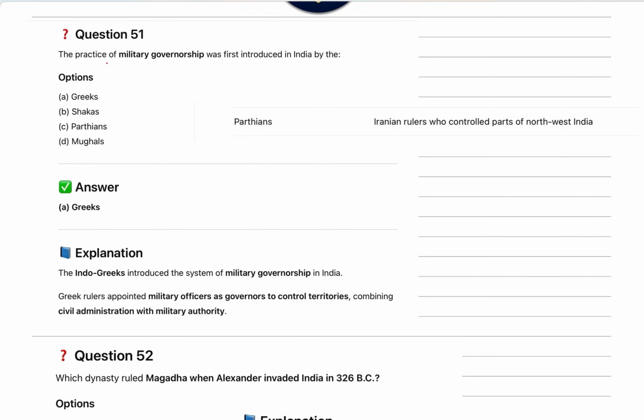The practice of military governorship was first introduced in India by whom? The answer will be Greeks. Greeks were the first to practice the system of military governorship. That means they would occupy or annex one area and put their governor over there. This system was started by Greeks.